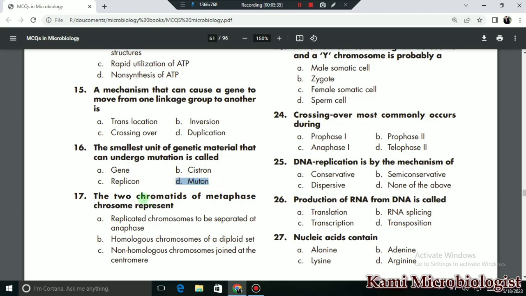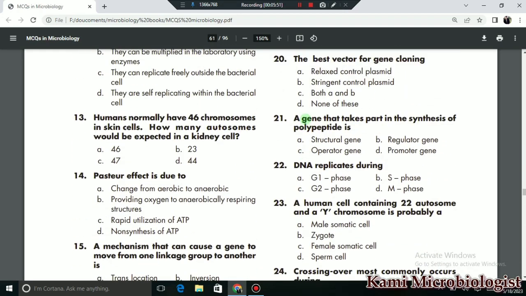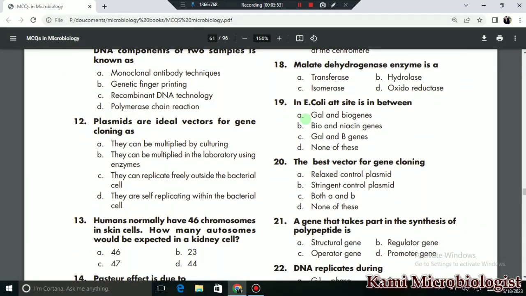MCQ 17 says that the two chromatids of metaphase chromosomes represent what? They represent the replicated chromosome to be separated at anaphase. So A is the correct option. Then we have MCQ number 18, which says malate dehydrogenase enzyme is what? Malate dehydrogenase enzyme is actually an oxidoreductase. So D is the correct option.